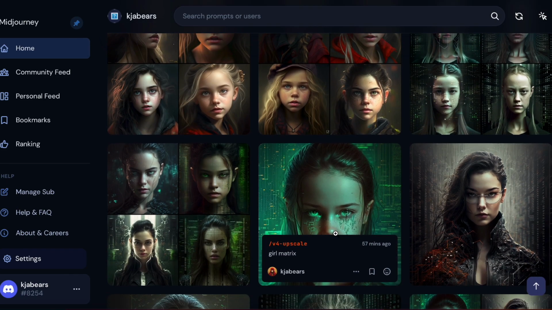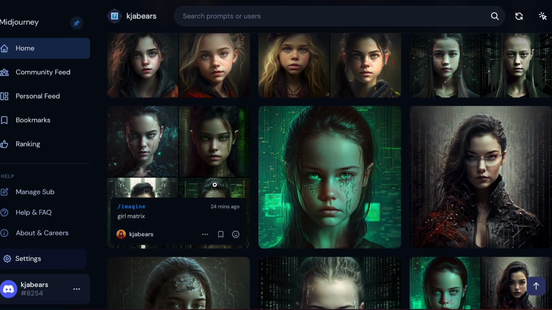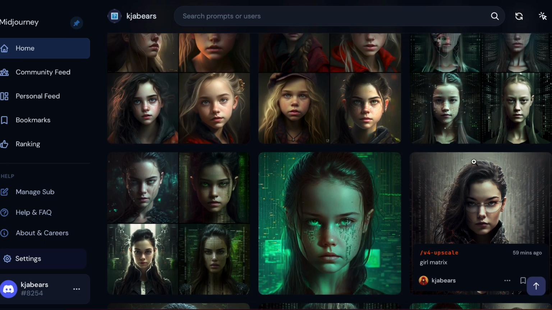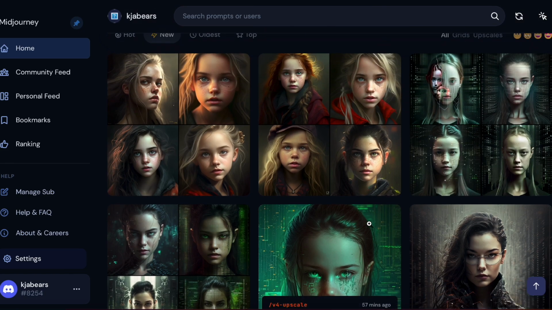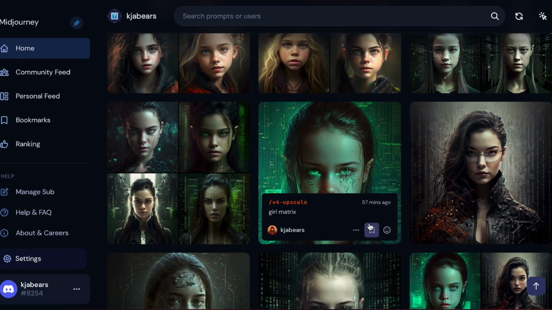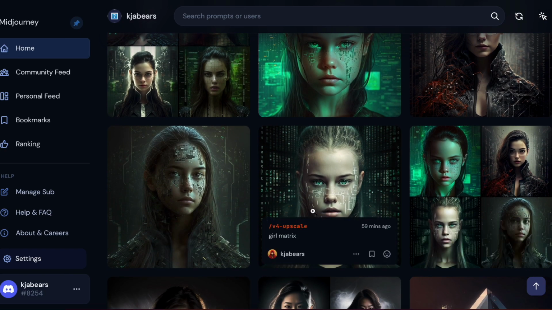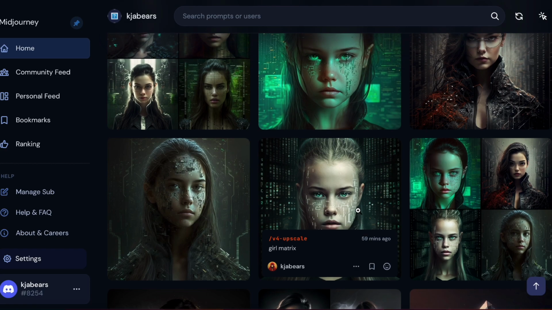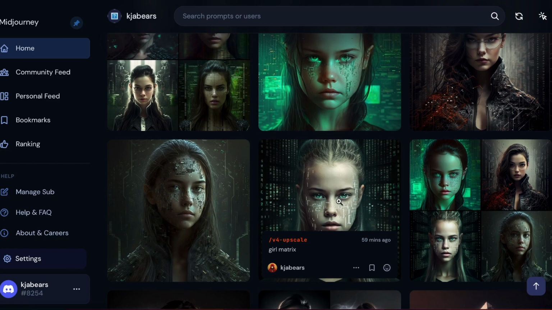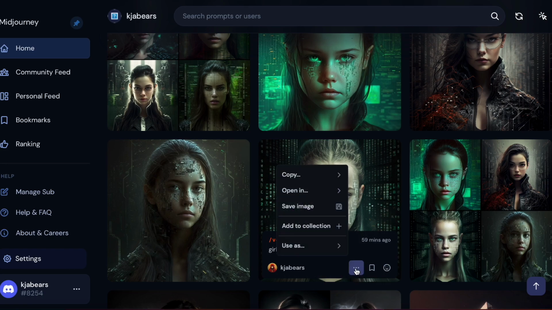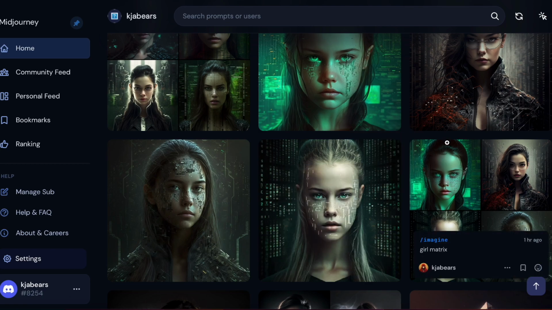These are the girls that I got here. So if you can't find it or you don't want to look for it in Discord, you can just go to your Midjourney account here and click on something that you like. So for example, I did this girl and this girl. This is the girl that I use. Once you're in your Midjourney and it's done, you're just going to click these three dots here and save the image to your computer.